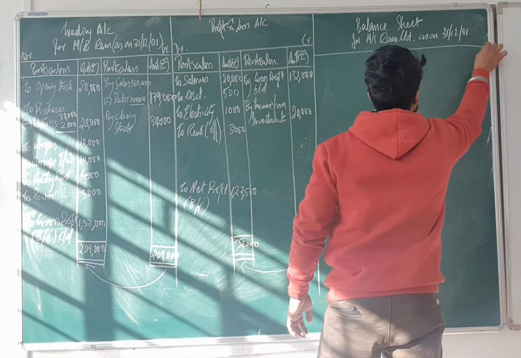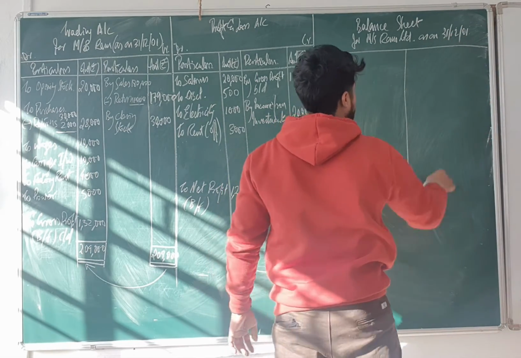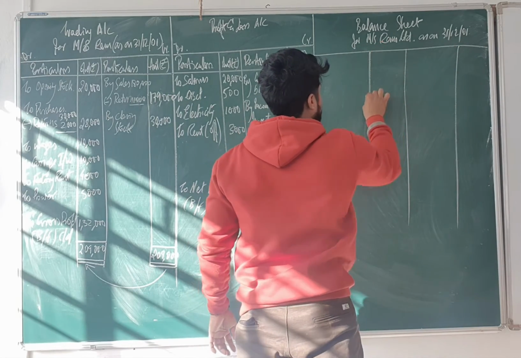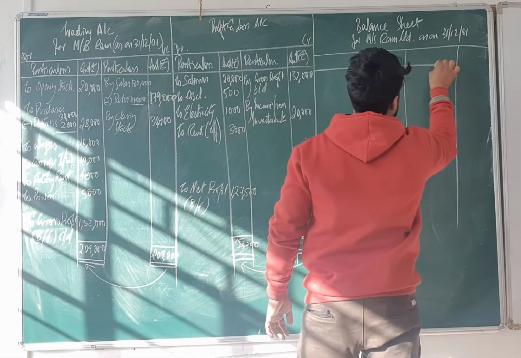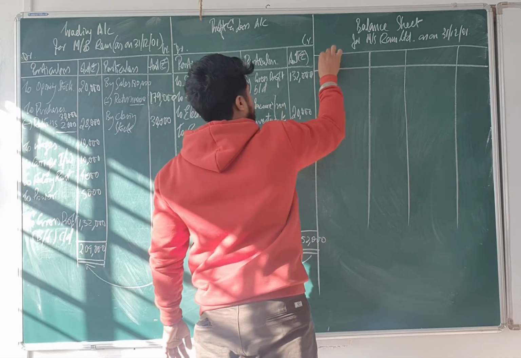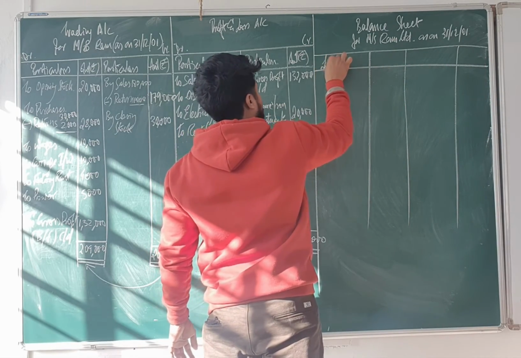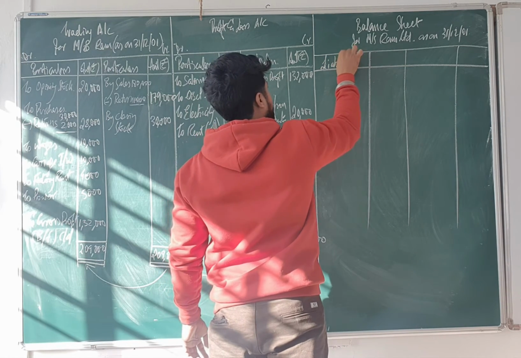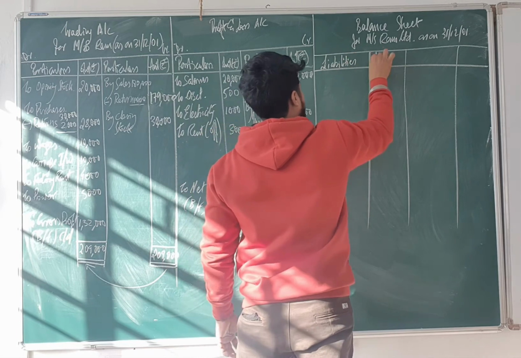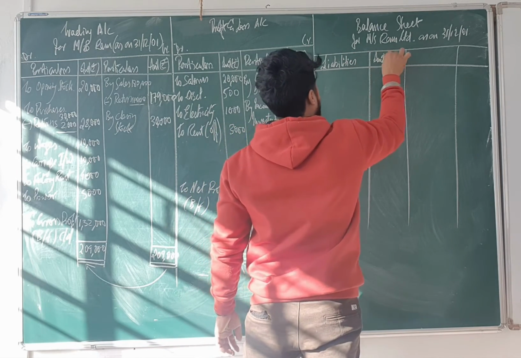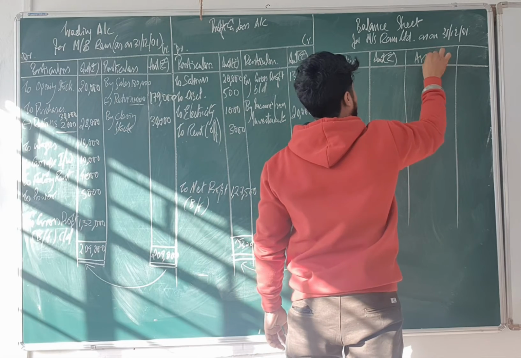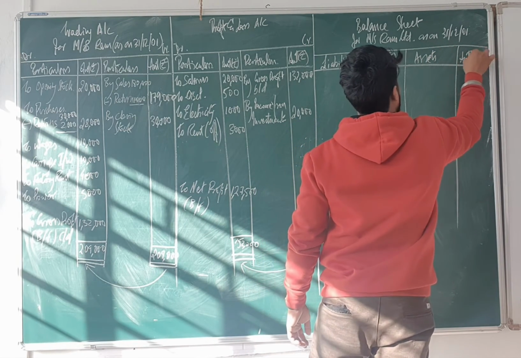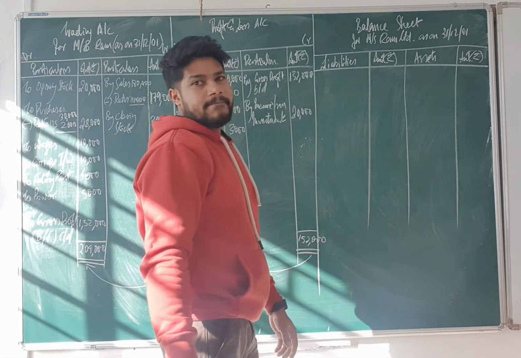Then prepare the balance sheet. We will have liabilities first. Liabilities amount rupees. Assets amount rupees. Is it okay?